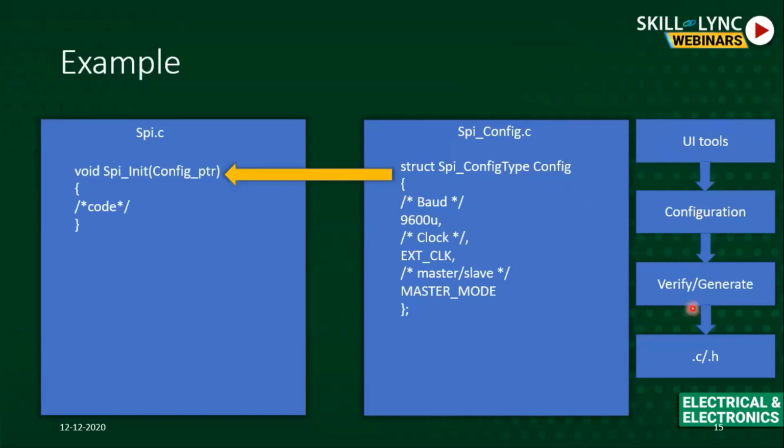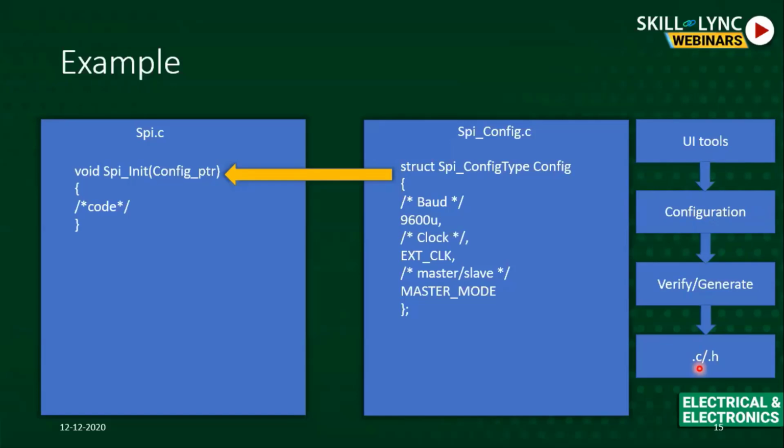Now, how you generate this .c or .h also comes under the responsibility of a low-level device driver designer. The driver developer doesn't need to develop the UI tools, but he needs to develop some kind of scripts. There are also scripts available for different tools. You use some kind of script to fetch data from this UI and generate a .c or .h file. So even the script comes as a part of device driver development. This is your development side.